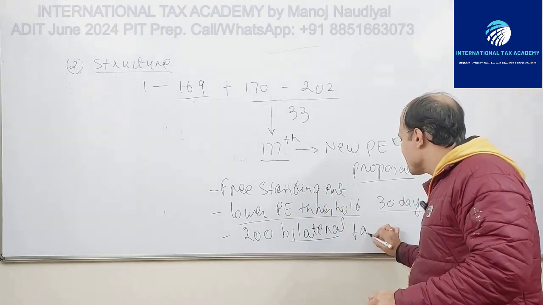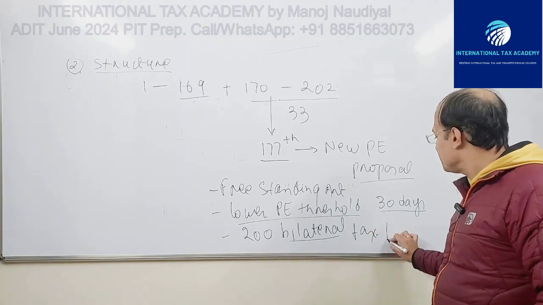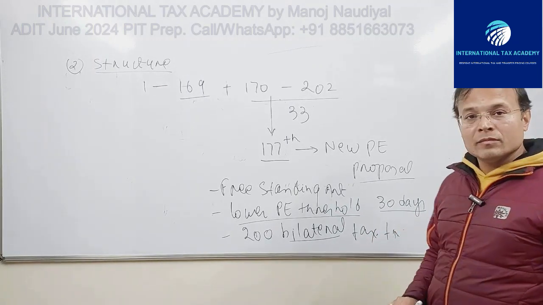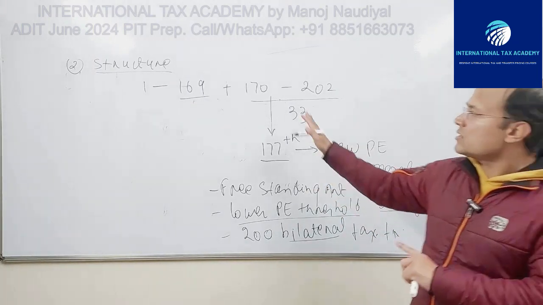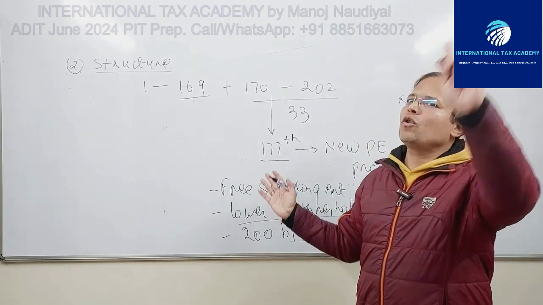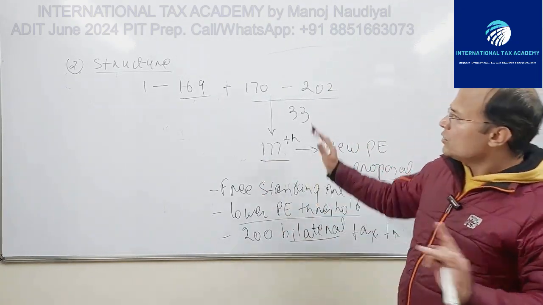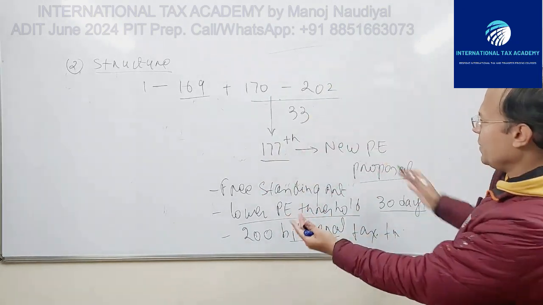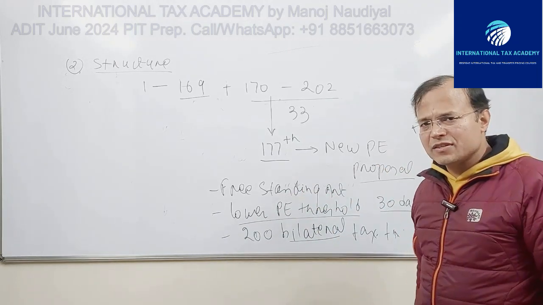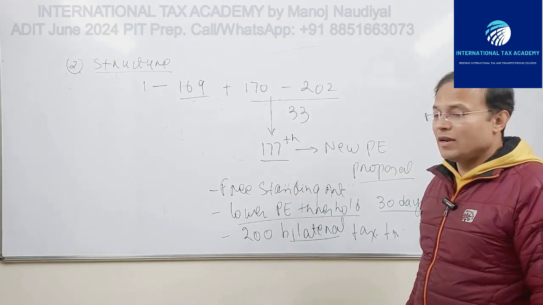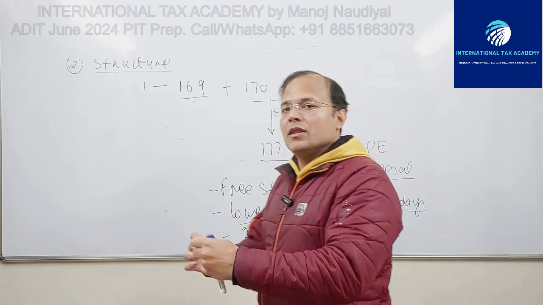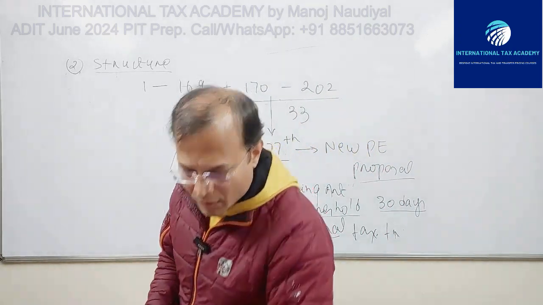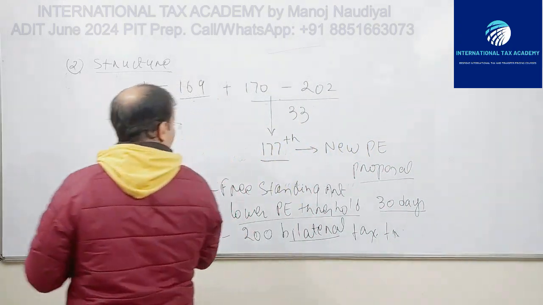Fine. And this proposed article has got 4 paragraphs. So this is the structure of the document, the basic features and 4 paragraphs. Fine. Let us move further. The PE article or the proposed article. Let us look at that.